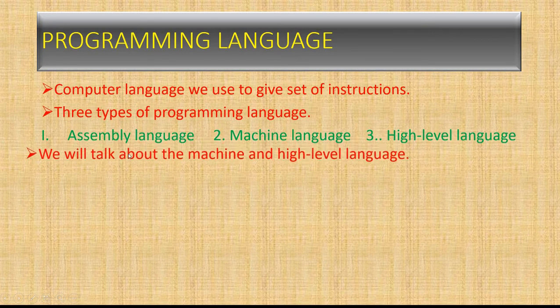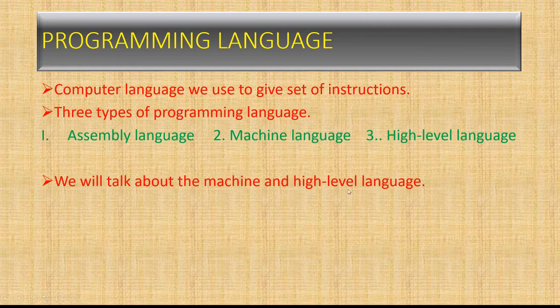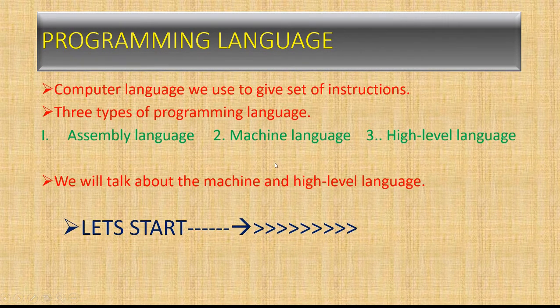In this video we will talk only about machine and high level language, and see how they are different, what the differences between them are on various factors, and we will also compare them, and finally conclude which one is better to use by humans, and which one is understandable by the computer. So let's start the comparison between machine and high level language.